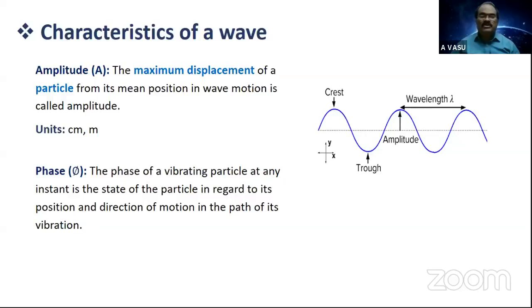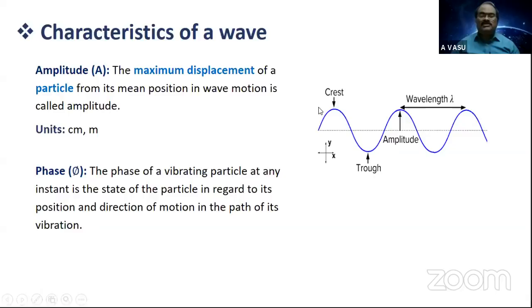Now let me clear what is phase. Actually, it is a simple idea. The phase of a vibrating particle at any instant is the state of the particle with regard to its position and direction of motion in the path of its vibration. It's looking broad, but what phase simply gives is the state of the vibrating particle both in magnitude and direction.